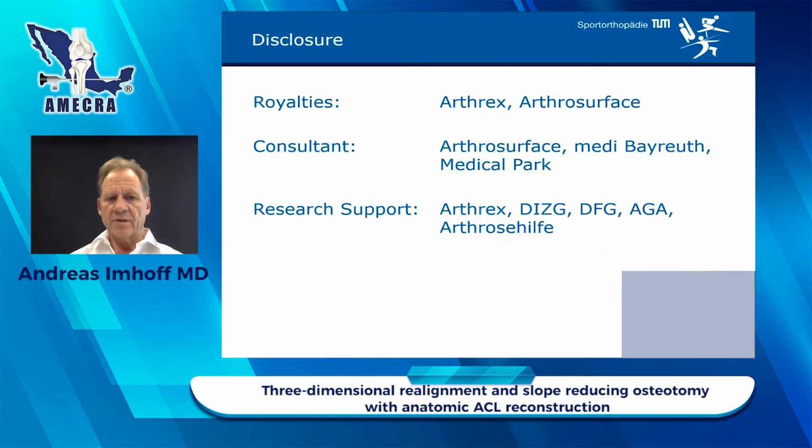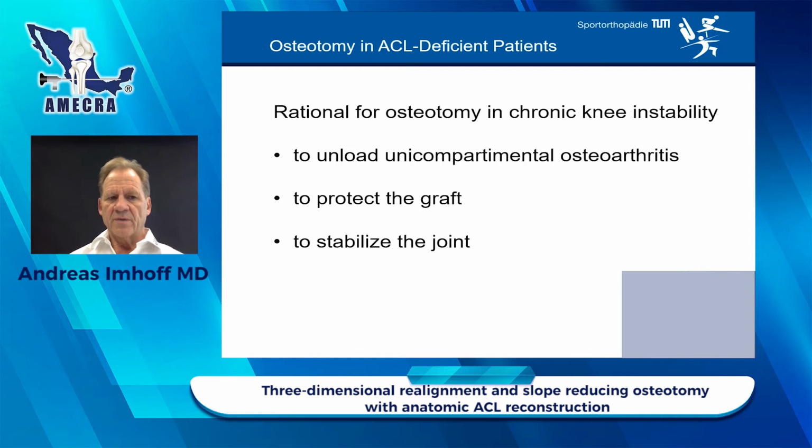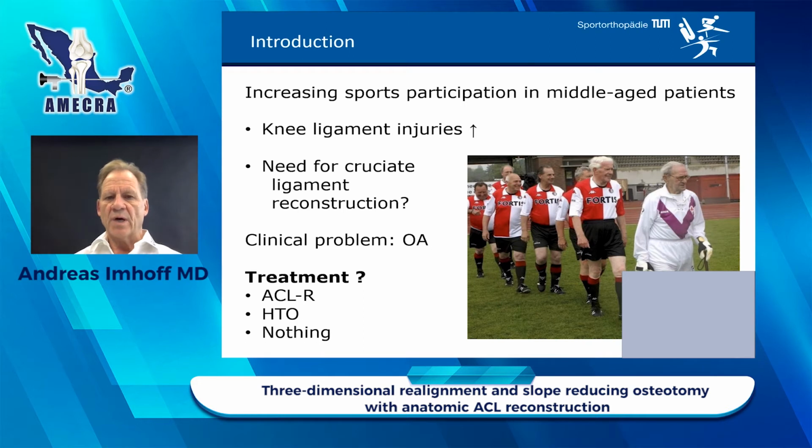What is the rationale for osteotomy in chronic knee instability? We want to unload the unicompartmental osteoarthritis, we want to protect the graft, and we want to stabilize the joint. This is the rationale.